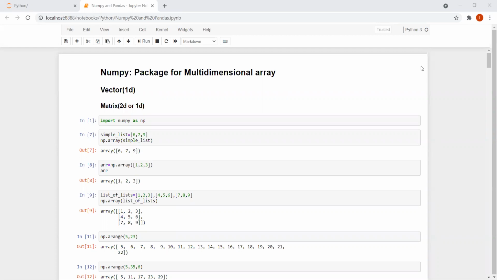When we talk about Python, there are several packages like NumPy, Pandas, Matplotlib, Seaborn, and sklearn. In this video, I'm going to give you a clear picture of NumPy and how we can use it. So let us start the session now.